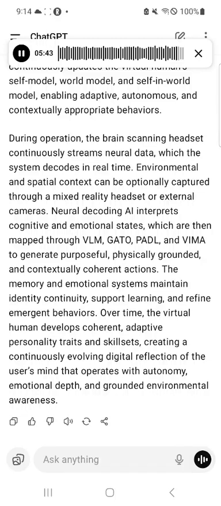The memory and emotional systems maintain identity continuity, support learning, and refine emergent behaviors. Over time, the virtual human develops coherent, adaptive personality traits and skill sets, creating a continuously evolving digital reflection of the user's mind that operates with autonomy, emotional depth, and grounded environmental awareness.